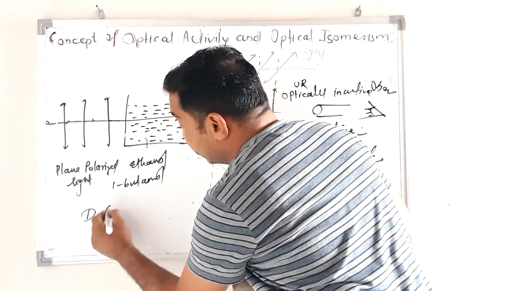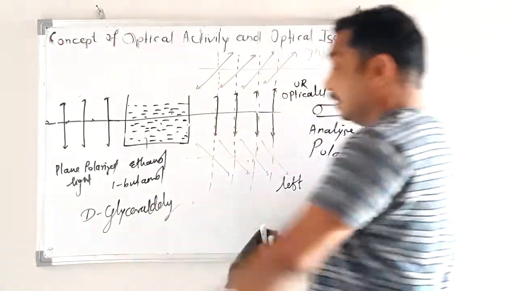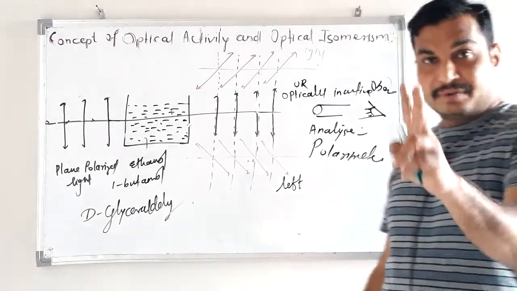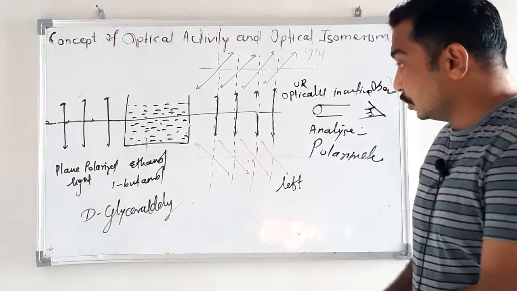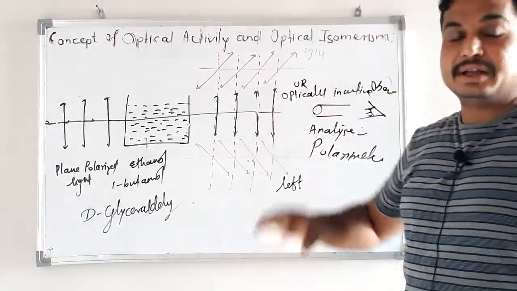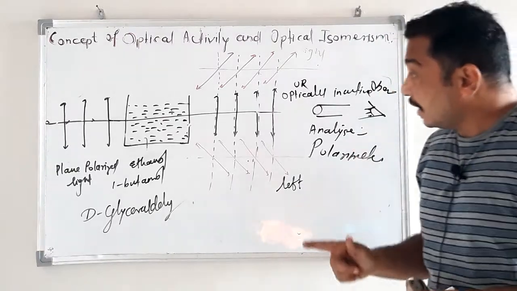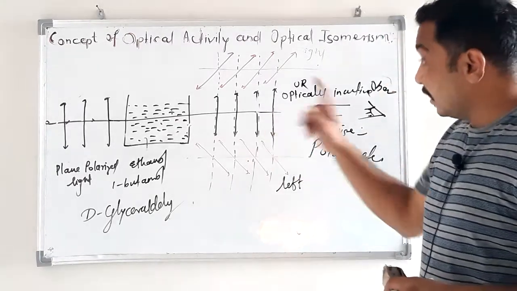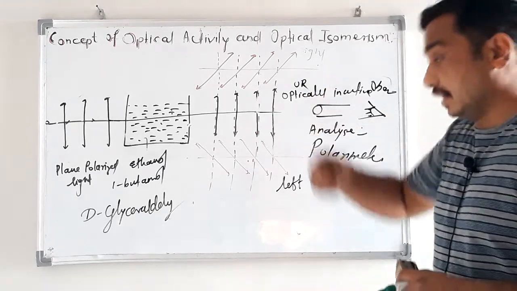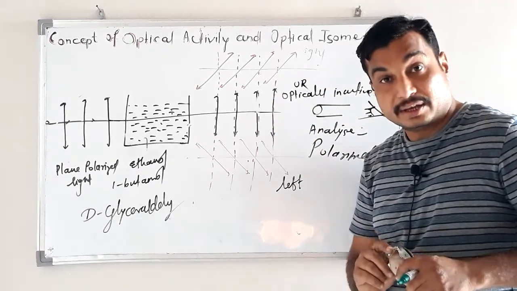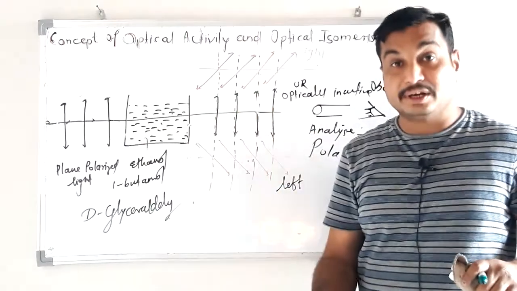D-glyceraldehyde, for example, D for glyceraldehyde. Okay, take this. We have two glyceraldehydes, D-glyceraldehyde and L-glyceraldehyde. Suppose we take D-glyceraldehyde and pass plane polarized light through the solution. Whatever light is coming out will deviate toward the right side. It means D-glyceraldehyde is optically active.